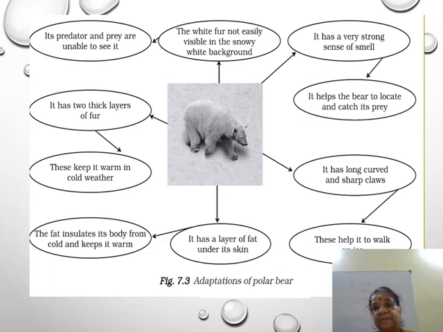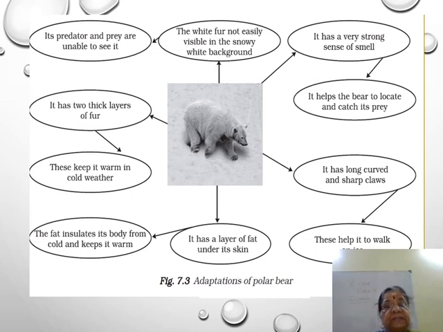I hope you understand. Then it has a layer of fat under its skin. Polar bear has a layer of fat under its skin. It insulates its body from cold and keeps it warm. This is the adaptation of the polar bear to the climate.